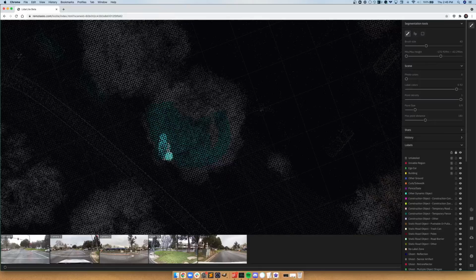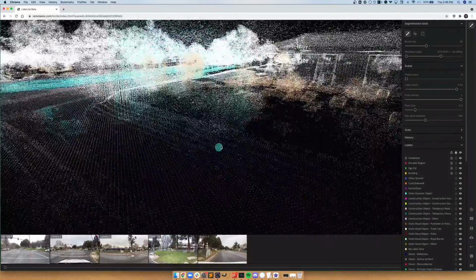The one thing to watch out for though when you're doing this is it looks like this tree is annotated correctly from top-down view. However, how the brush tool works is it annotates all of the points that are visible. So here you can see it actually leaked onto the surface, which is very incorrect.